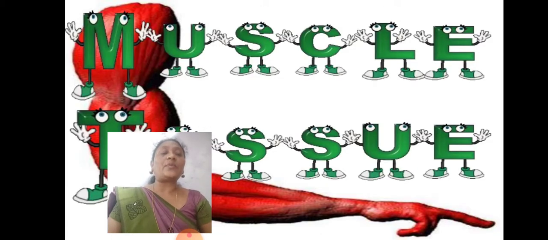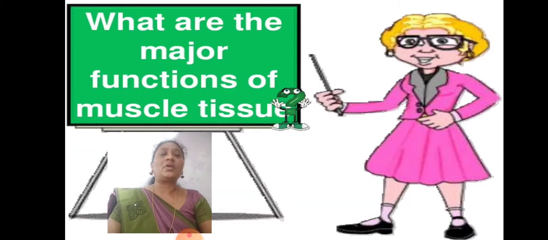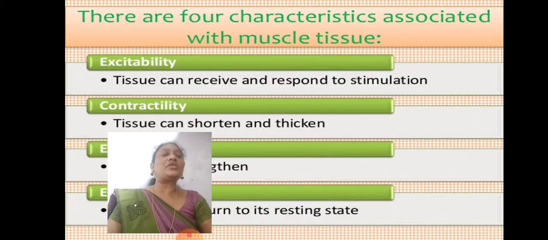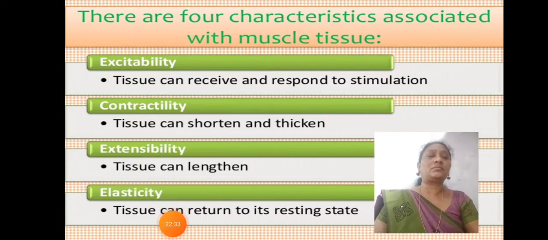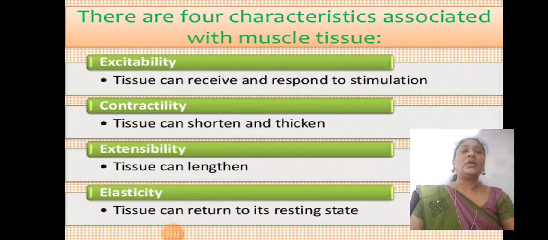So the next type of tissue is muscular tissue. What are the major functions of muscular tissue? You can see here the major characteristics associated with muscular tissue. The first one is excitability: tissues can receive and respond to stimulation.